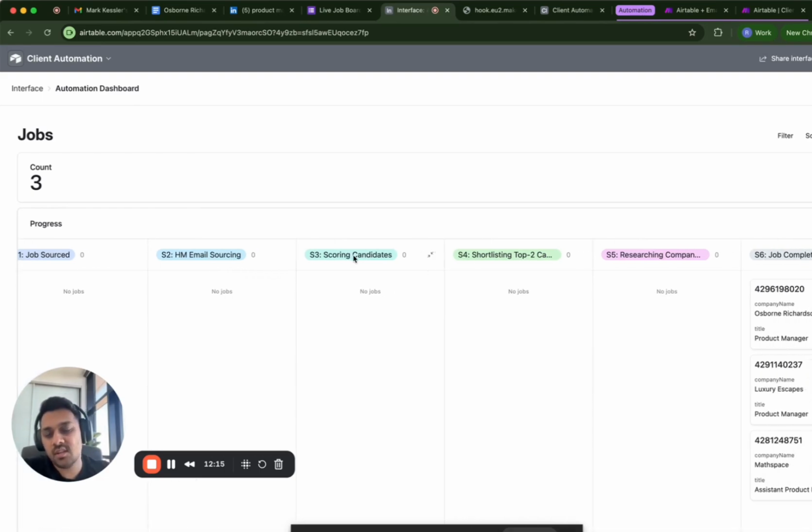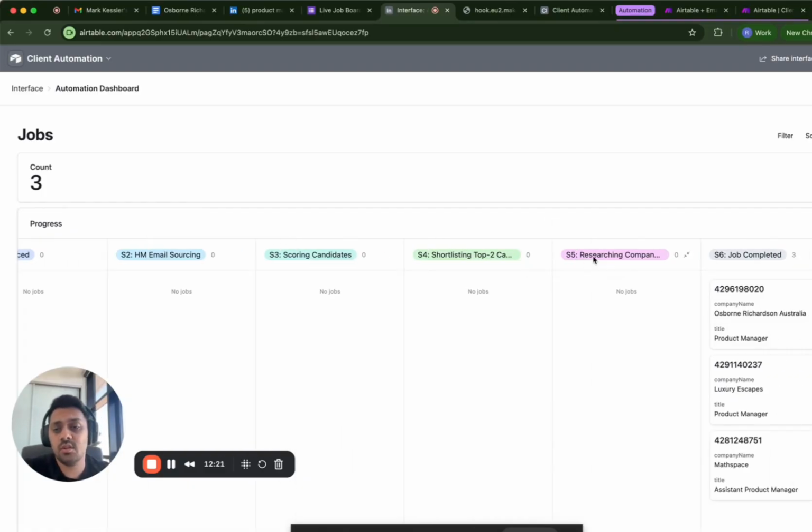Let's say you don't want candidates scoring 70, you want something else. You don't want top 2, you want top 10. Anything can be done. Research, you want to do a little research from a different angle, from an industry based or a case study based, anything can be done.